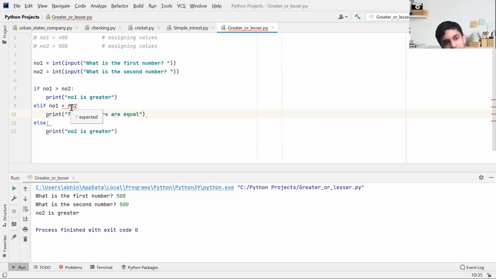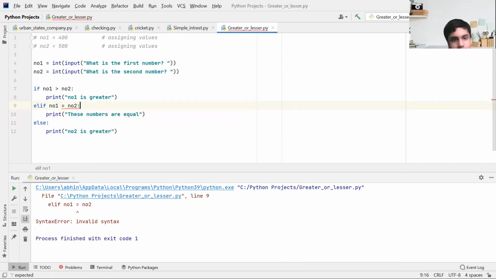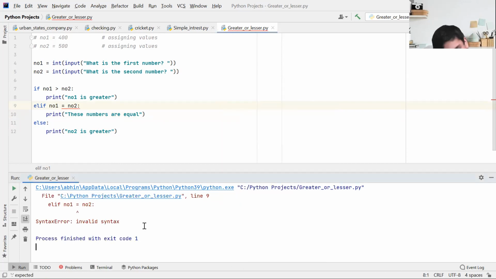Can you see it's expecting that? So, yeah, I'll say syntax error. There is somewhere invalid syntax. Now in Python, if you're a Python programmer, you'll know why. And if you've learned operations in Python, you'll know why there's a mistake. If you've seen, we have used NO1 is equal to 400, NO2 is equal to 500.